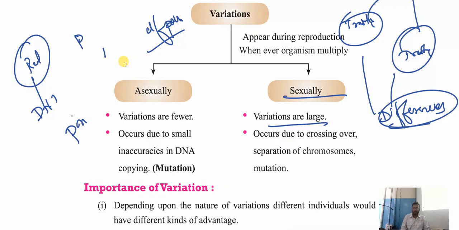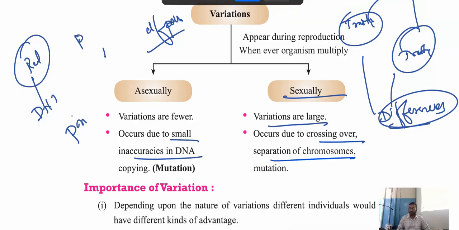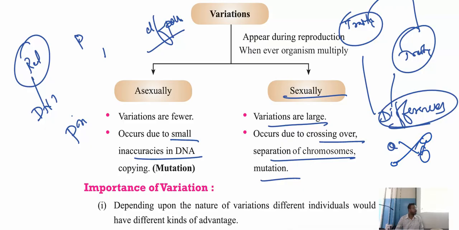So here we have small inaccuracies in DNA copying in asexual reproduction. In sexual reproduction, variation occurs due to crossing over and separation of chromosomes, mutation. In sexual reproduction there is crossing over whenever the gametes cross with each other, and a separation of chromosomes mutation takes place.